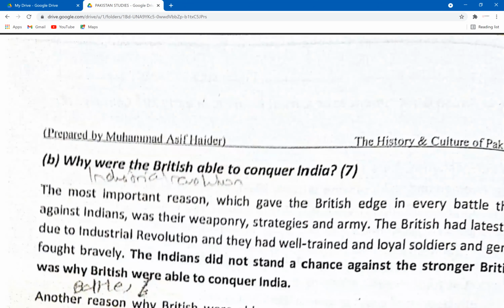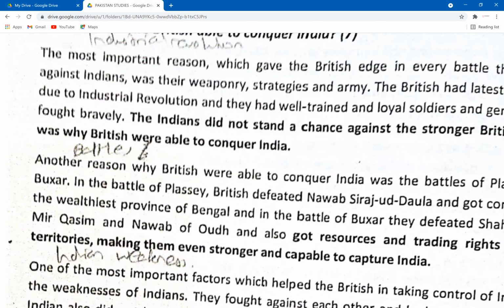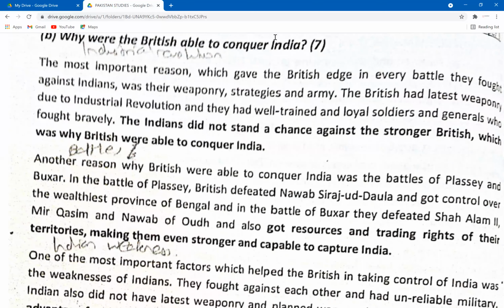So yeah, guys, any questions so far? I hope this question was clear to you. These are very important questions. All of these are from the past exam papers, and these are the model answers. You guys should understand these very properly. Okay. Any questions?